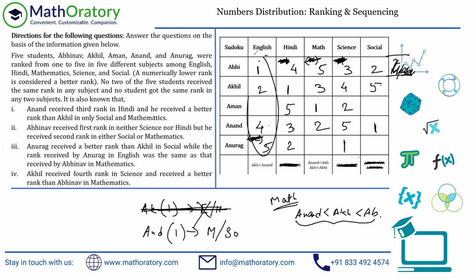And in this particular column, only 3 is missing. In this particular column, only 4 is missing. And this row, only 3 is missing. This row, only 4 is missing. So that's the entire set.